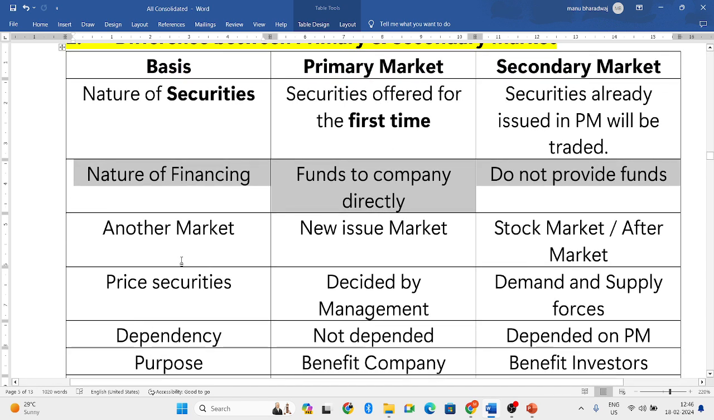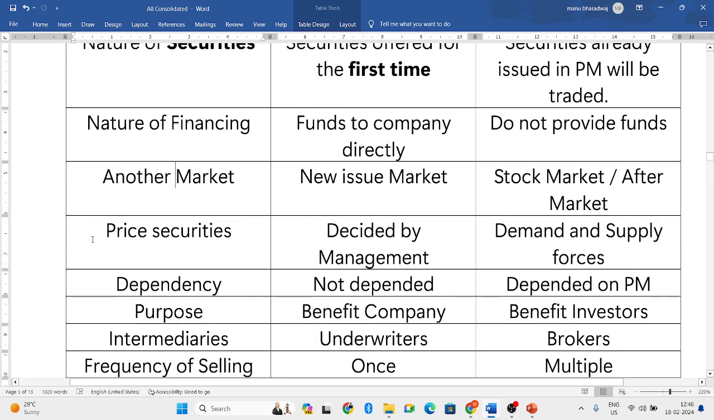Another name for primary market is new issue market, and another name for secondary market is stock market or aftermarket. Next, price of the securities. In the primary market, management decides the price of the security, whereas in the secondary market, the demand and the supply, the demand for your shares, will decide the price.